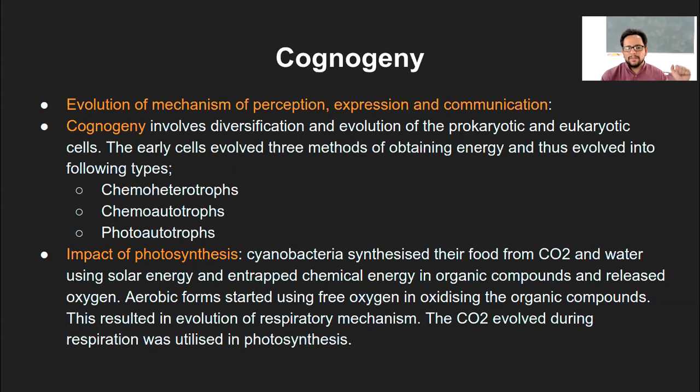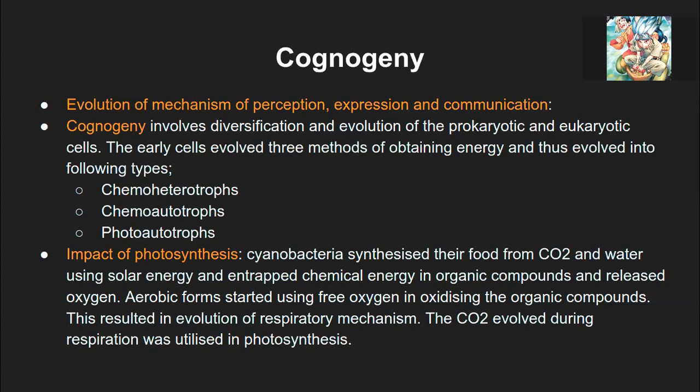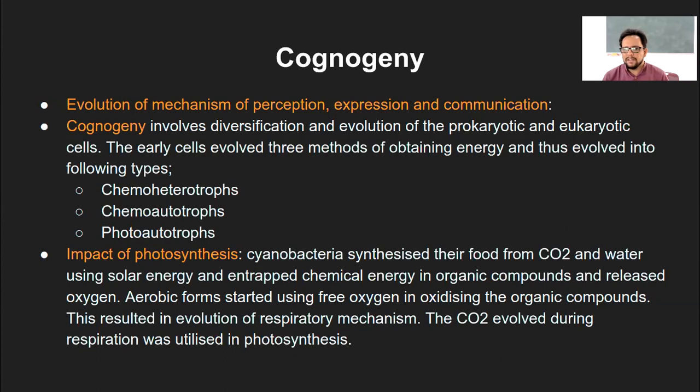In chemoautotrophs, the chemicals are synthesized within the body of the organism itself, and that energy is utilized for the life processes. But then they have to have some external source of energy to propel the production of chemicals inside, right?